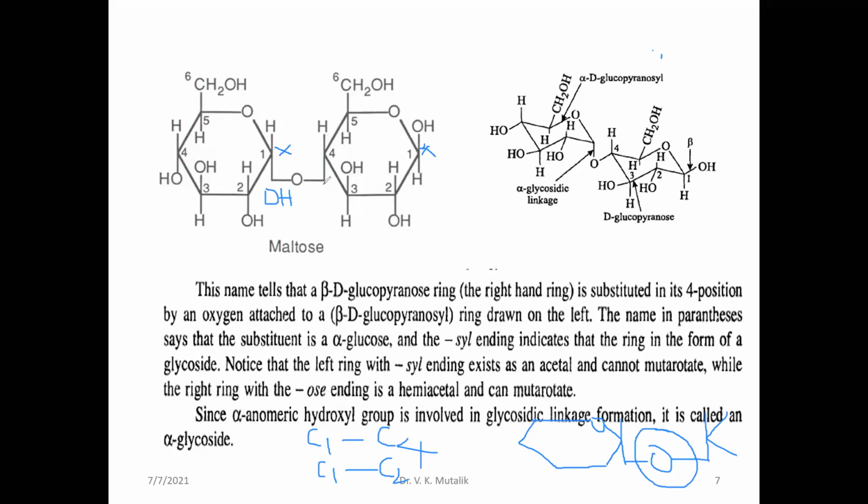Here you will also find one OH group. When they undergo elimination of a water molecule, you will find this oxygen linkage, which is called a glycosidic linkage. This is how you represent the structures of disaccharides, and also name the disaccharide molecules. These are all Haworth ring structures in hemiacetal form.